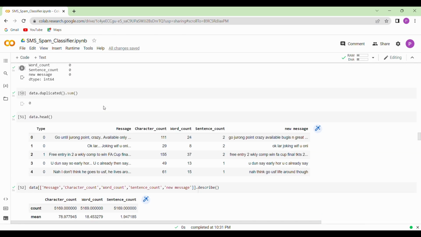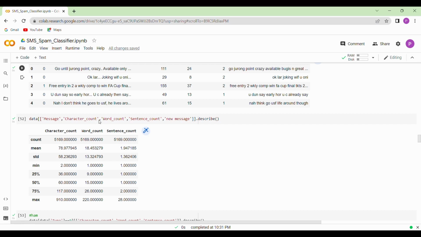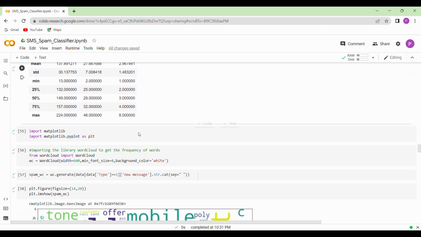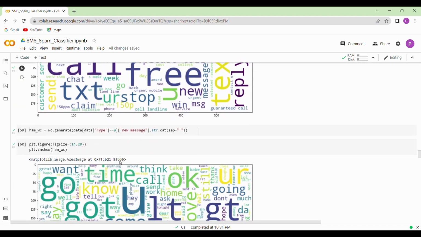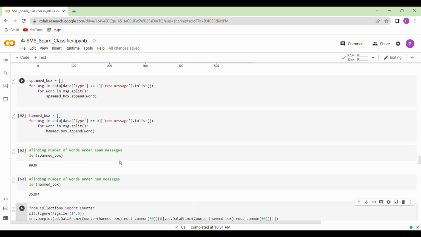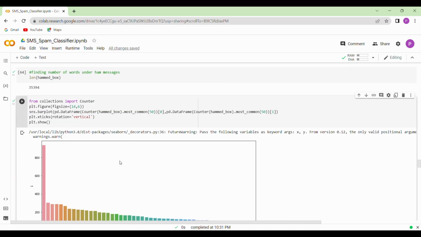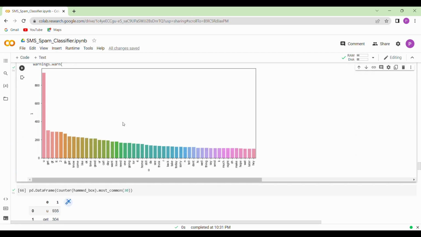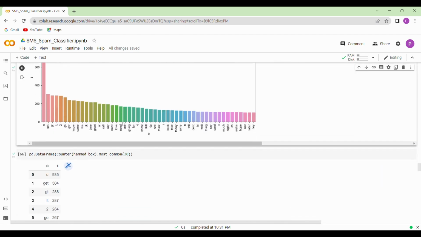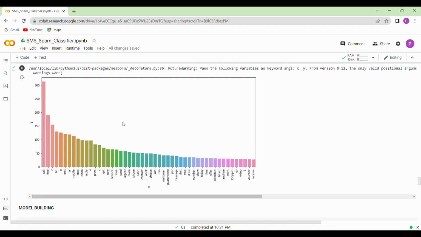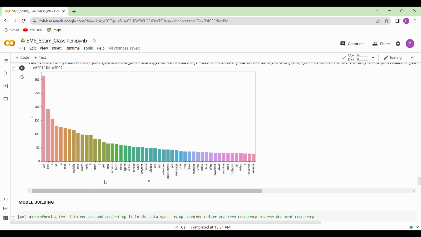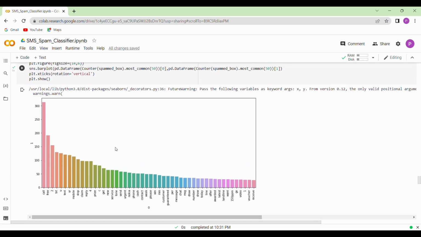And then we will be counting the word, character and sentence count and then display it in a graph, that plot. And now we will be plotting another graph, the same graph, just different in appearance, to check how many times each word occurs. So this was pre-processing, and now my teammate will follow.